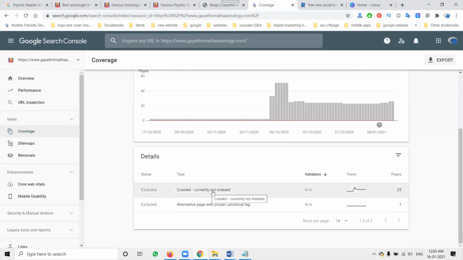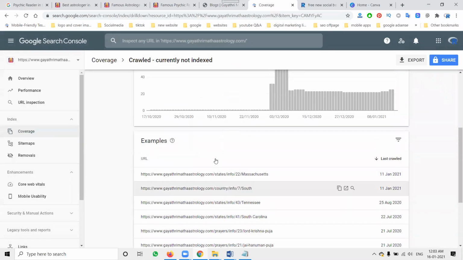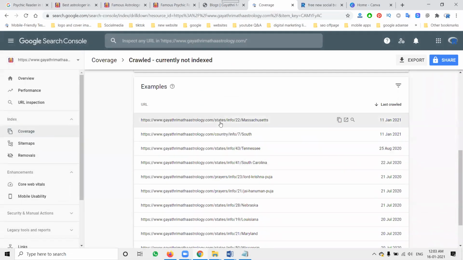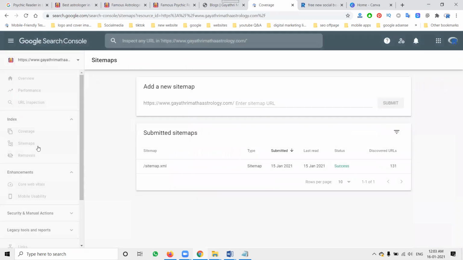Everything will show as currently crawled, currently not indexed. What are the issues? What are the URLs? You have to fix these particular options. Just open and check with these options. Everything can be shown under coverage. I have 26 to find out and fix. And the XML sitemap update is more important, for example when updating for 131 links. So updating is always most important.